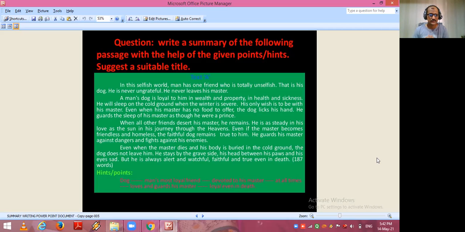He guards his master against dangers and fights against his enemies. Even when the master dies and his body is buried in the cold ground, the dog doesn't leave him. He stays by the graveside, his head between his paws and his eyes sad. But he is always alert and watchful, faithful and true even in death. 187 words. Now hints or points. Dog, man's most loyal friend, devoted to his master at all times, loves and guards his master, and loyal even in death.